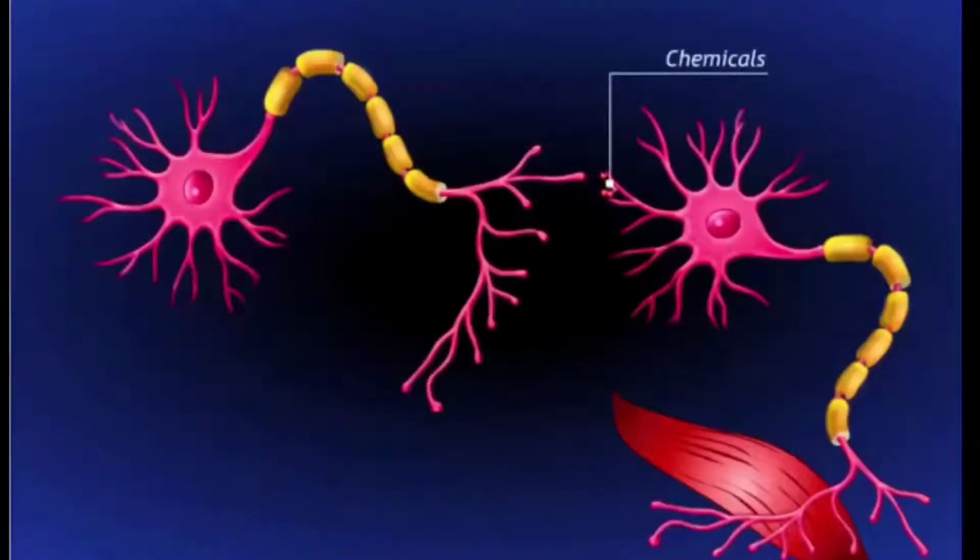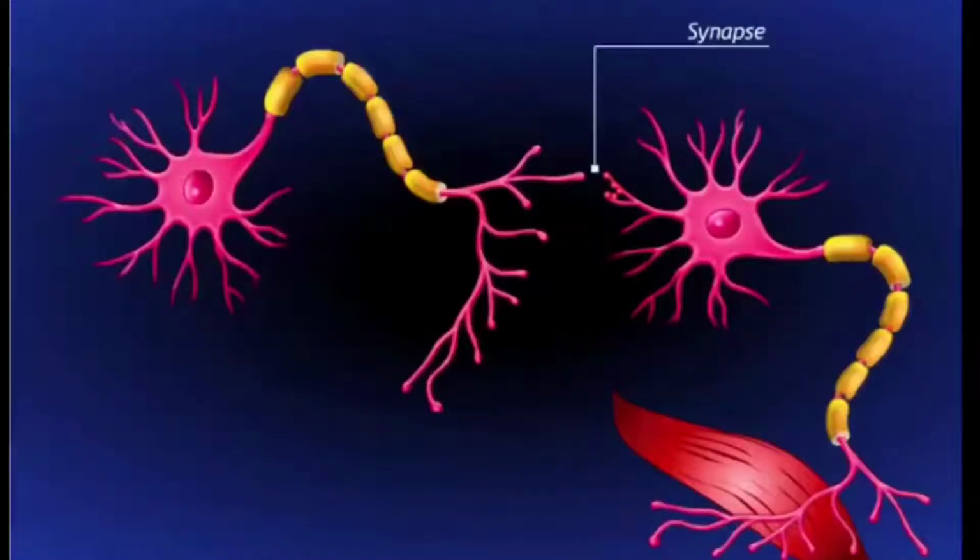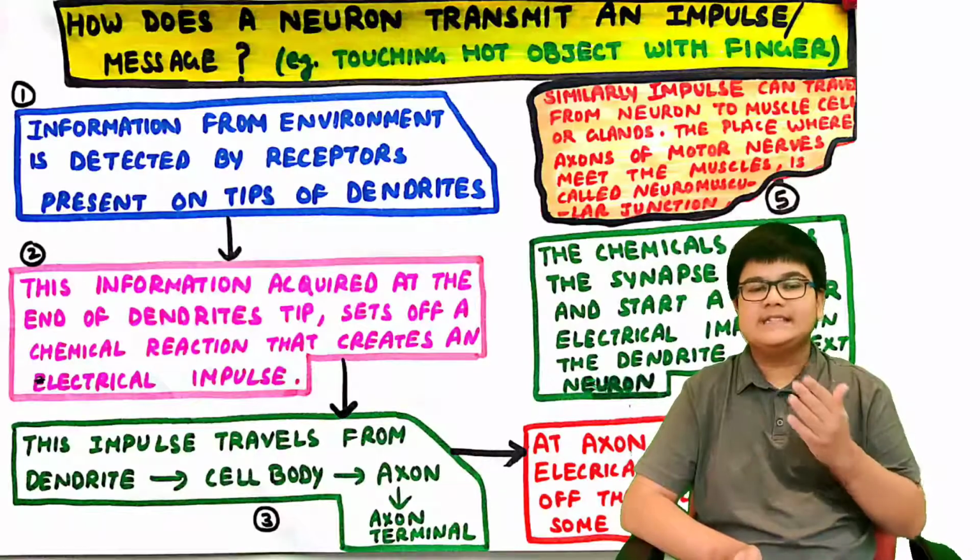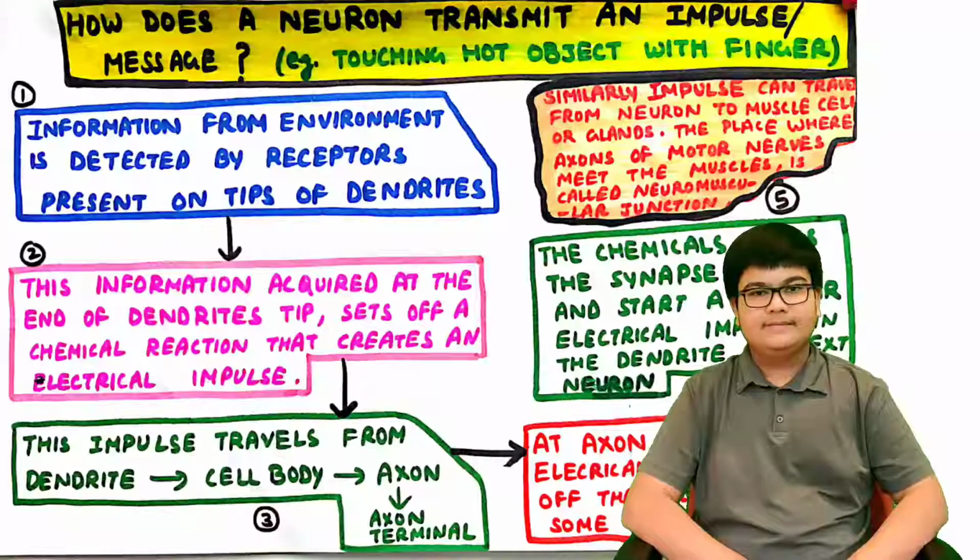These chemicals cross the synapse and they start a similar chemical reaction in the dendrite of the next neuron. And from there again, the electrical impulse is formed, and this process continues to repeat till it reaches the brain. And similarly, from the brain, it moves to the muscle and it orders the muscle to move the hand back. So we are saved from burning our hand.